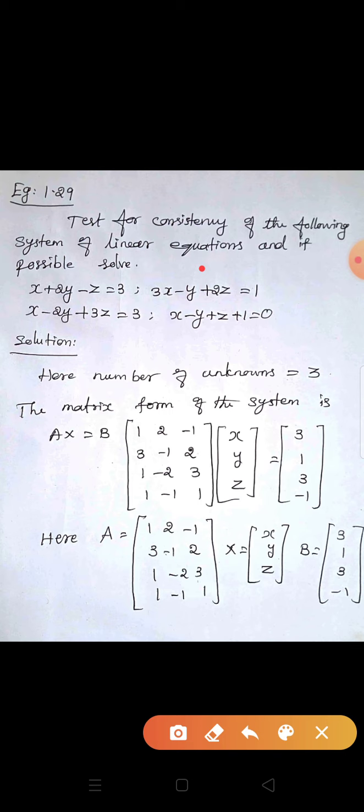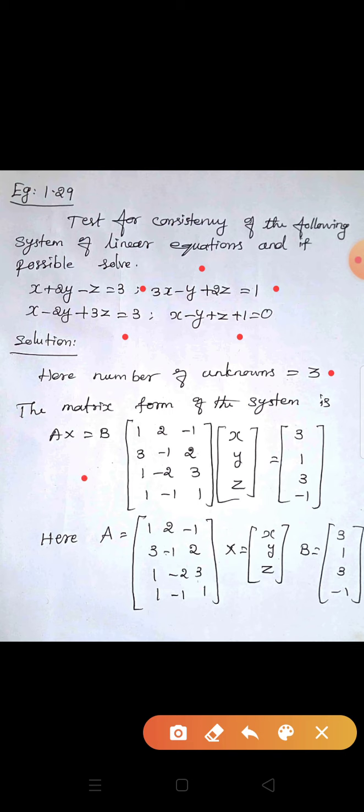x + 2y - z = 3. 3x - y + 2z = 1. x - 2y + 3z = 3. Fourth one, x - y + z + 1 = 0. Here 4 equations are given. Number of unknowns means x, y, z. How many unknowns are there? There are 3 unknowns. So the matrix form of the system is Ax = B.